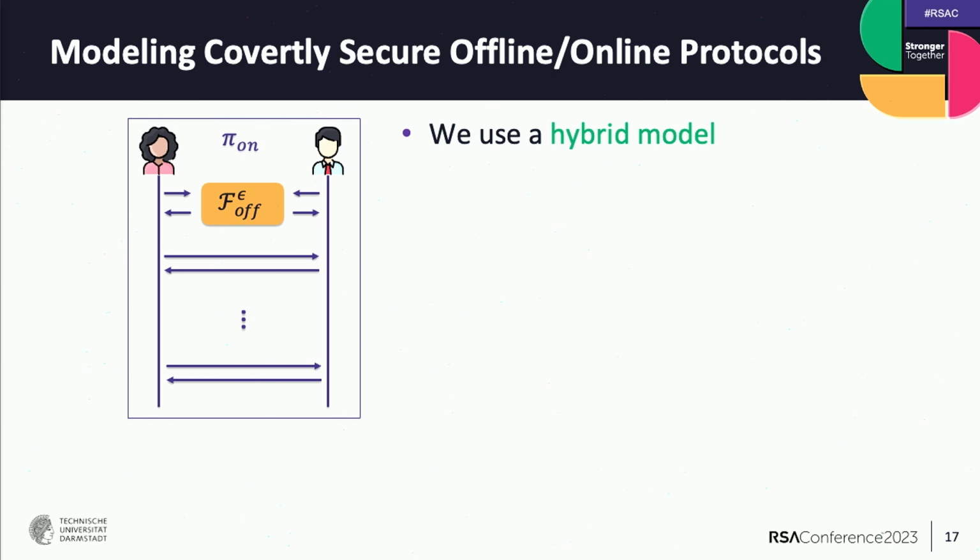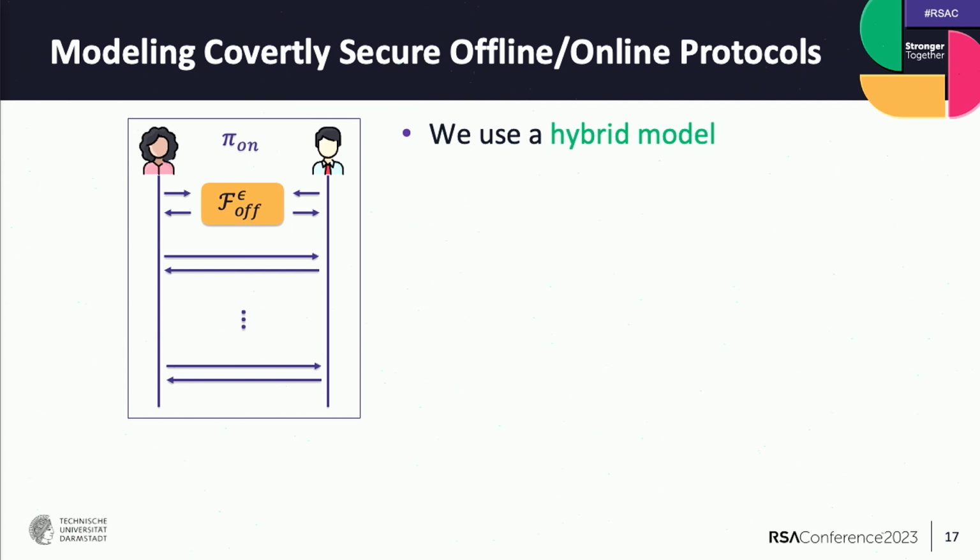This means we describe the online protocol in a setting where the parties have access to some ideal functionality, denoted by F offline. This functionality replaces the offline phase.